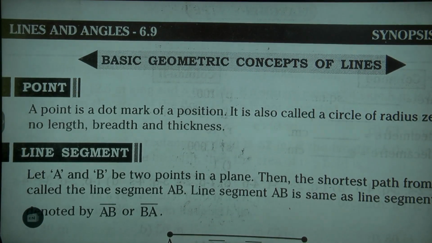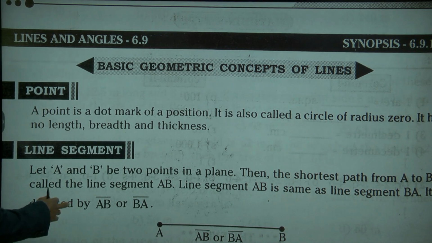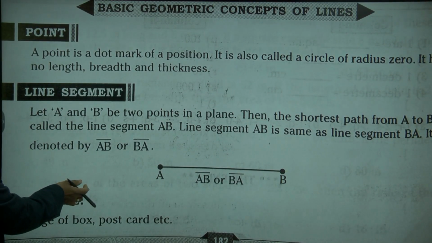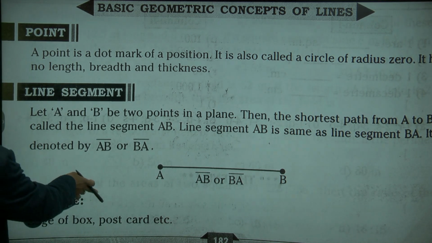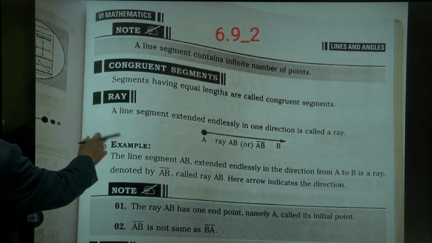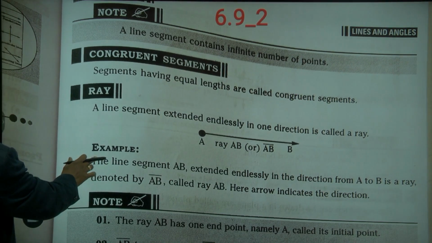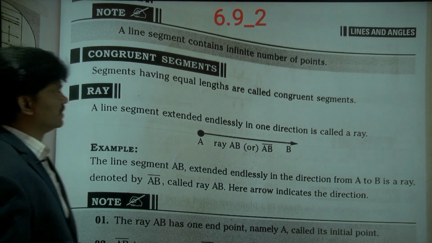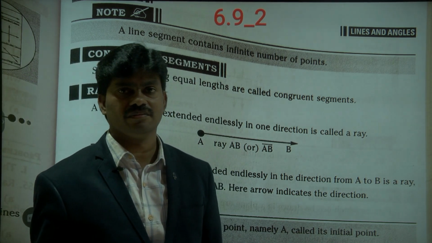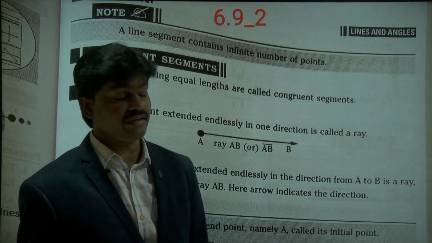Point is a location, and has no breadth, no length, no thickness. Line segment, part of a line also we can call. Next, congruent segments: segments having equal lengths. Two line segments having equal length, we can call them congruent segments.